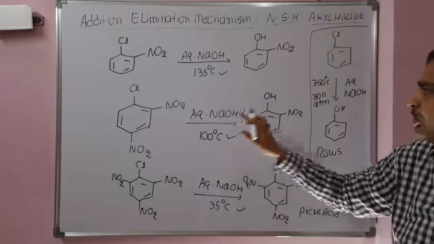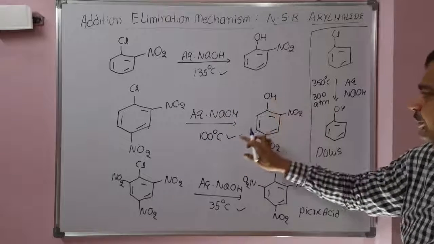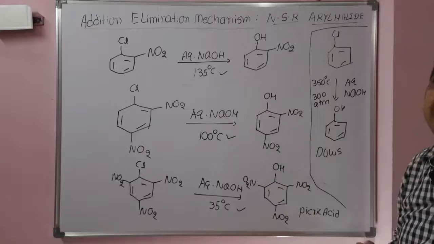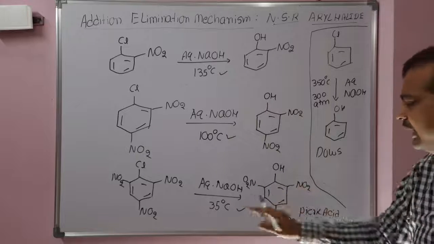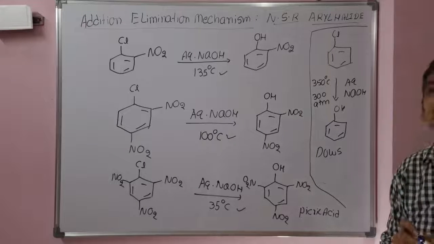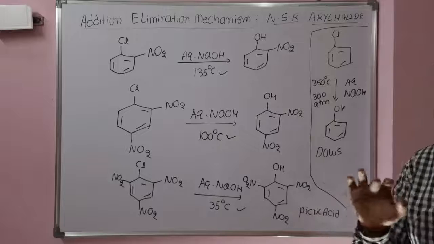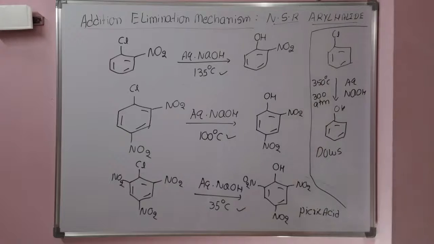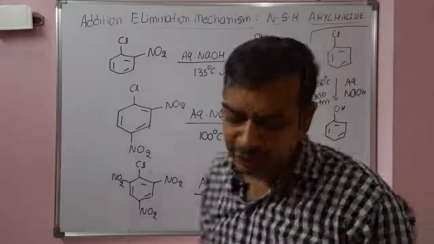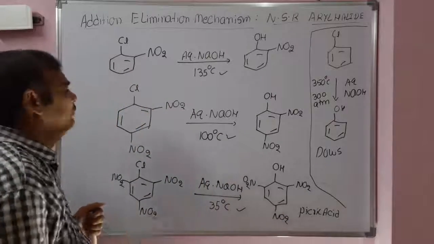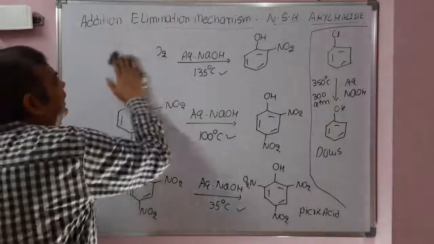If 2 nitro groups are there, it takes place at 100 degrees centigrade. If 3 nitro groups are there, the same reaction takes place at 35 degrees centigrade. As the number of electron withdrawing groups increases, the reactivity of aryl halides towards nucleophilic substitution increases.